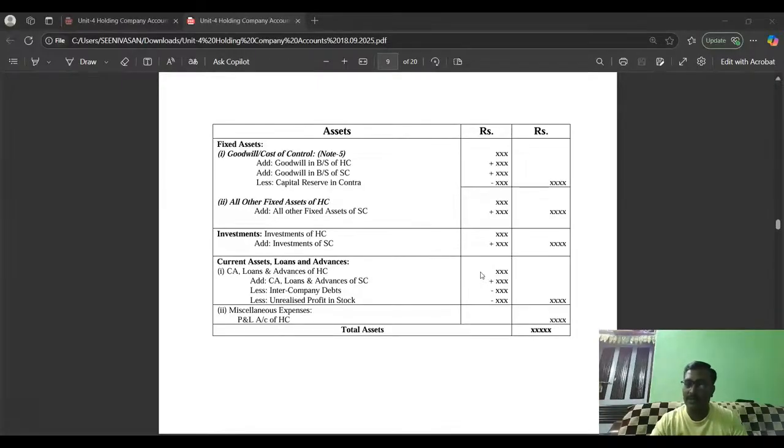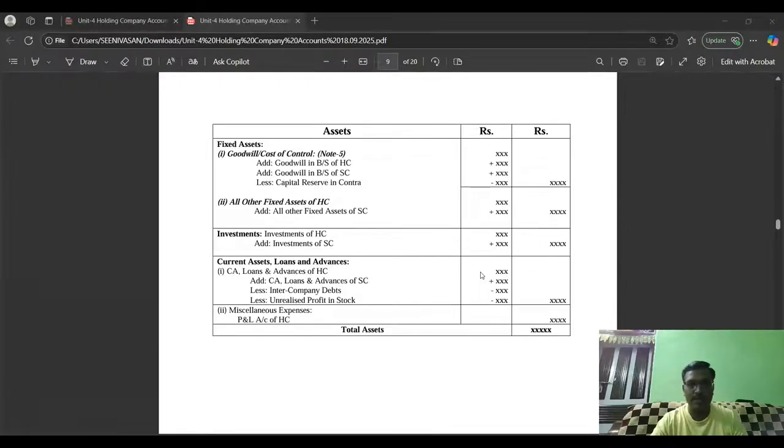The last point is goodwill. It means any excess amount paid by the holding company to purchase the shares of the subsidiary company. What we are doing in the consolidated balance sheet is clubbing both the assets and liabilities of the holding company and subsidiary company, creating group accounts and posting them here. That's it.